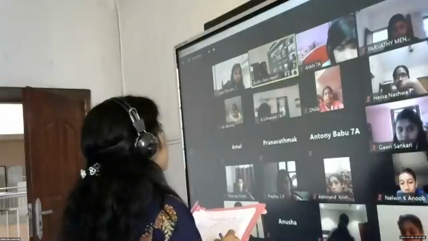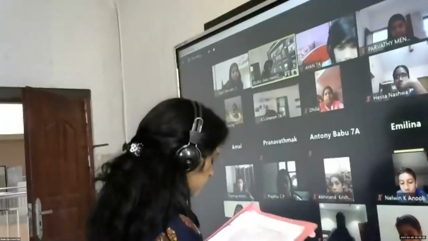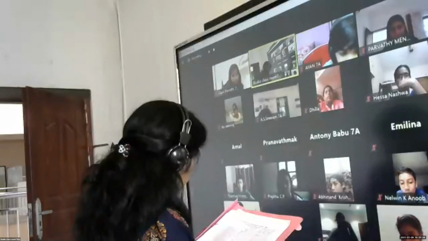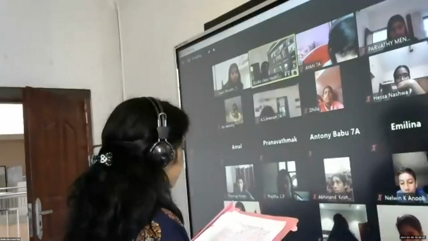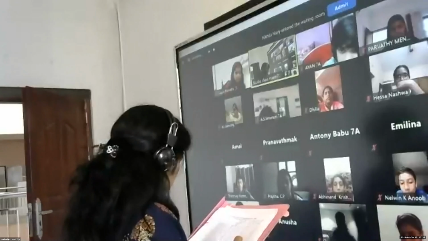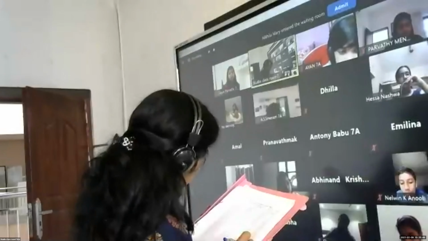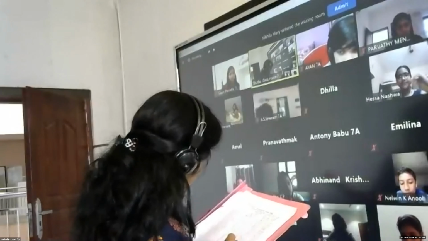Dilla Darshan. Present. Emelina Rose. Present, ma'am. Ishal. Present. Gauri Parvati is present. Gogul Krishna is absent. Present. Okay, Yessa is present. Ijaji Viraj is present. Present, ma'am.